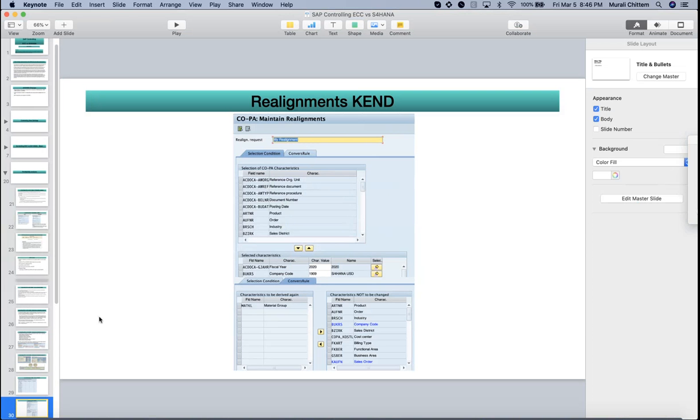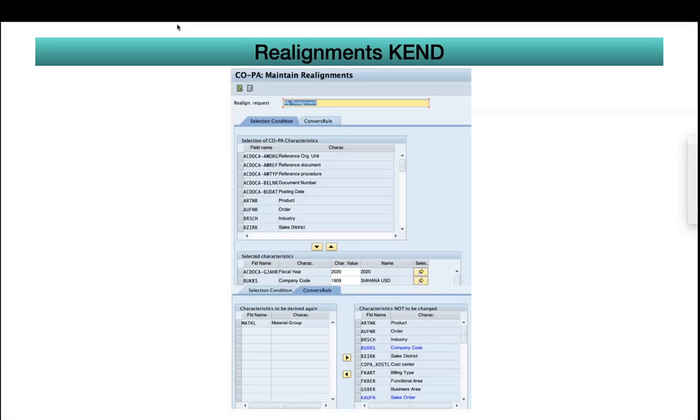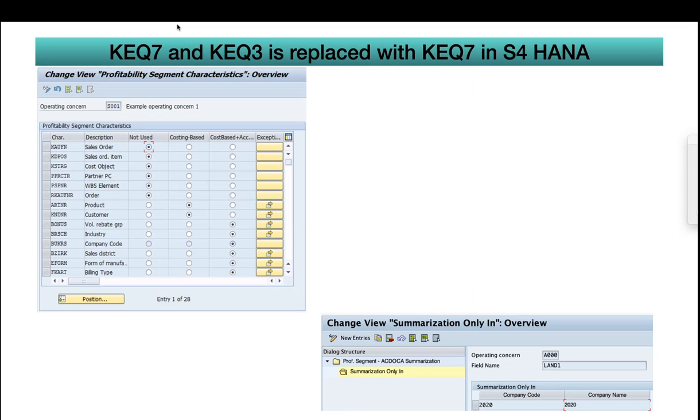So any questions in realignment? Okay, if no questions, then I will go into the next topic.